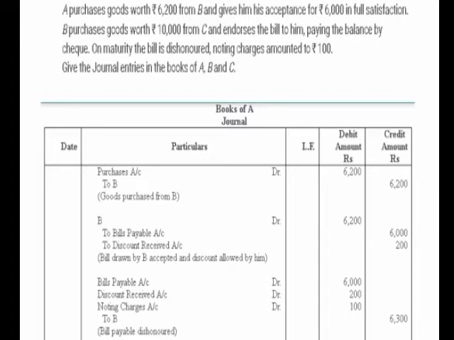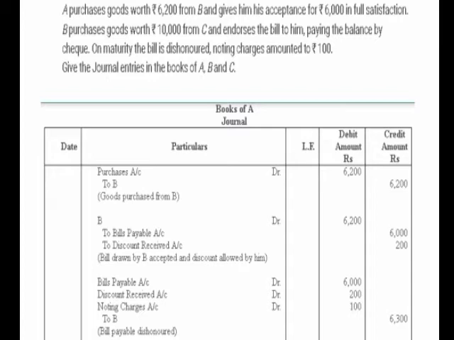Next, B purchases goods worth rupees 10,000 from C and endorses the bill to him, paying the balance by cheque. So these entries are between B and C, which I am going to discuss later. On maturity, the bill is dishonored, noting charges amounted to rupees 100. So I have already told you that whenever dishonor of the bill happens, in the books of the drawee there is no change.